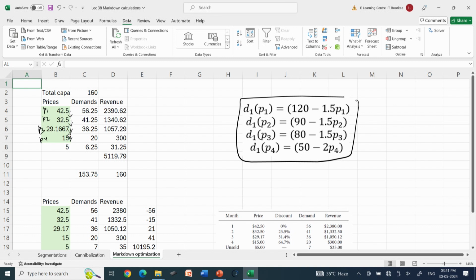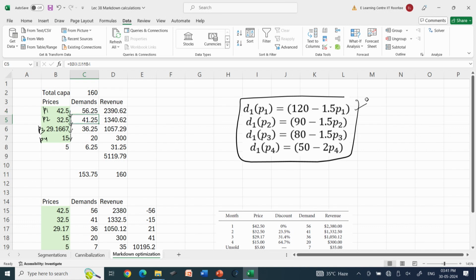As we are coming closer to the 4th period, the prices are continuously decreasing. Now, here I see that if I go to cell C4, we see what the demand function is. We have directly inserted this demand function, 120 minus 1.5 P1, that is B4.